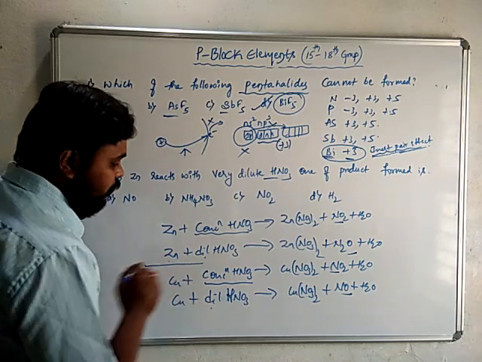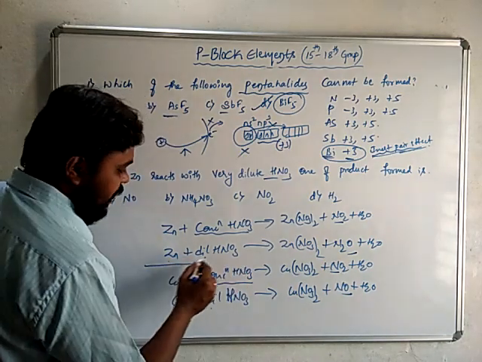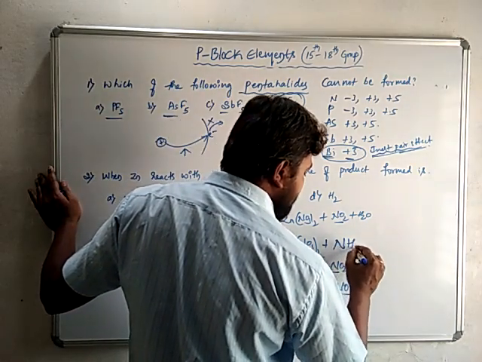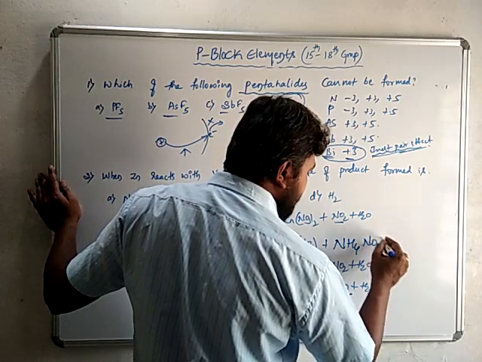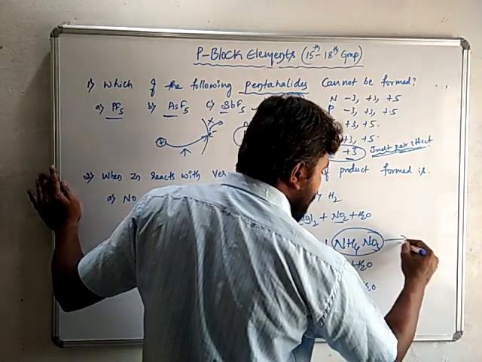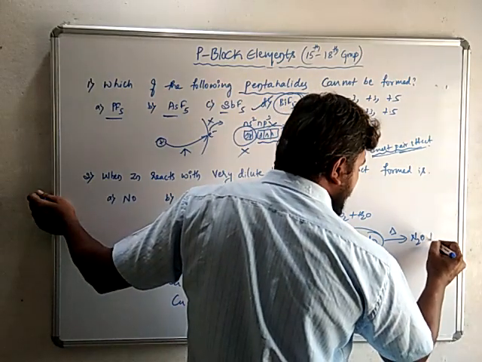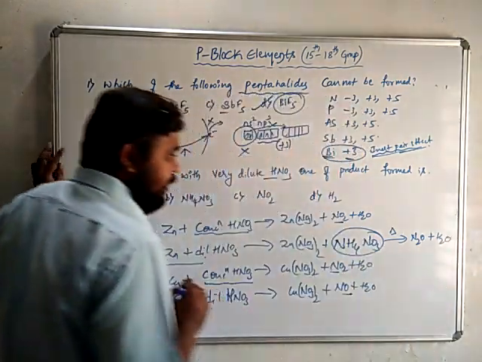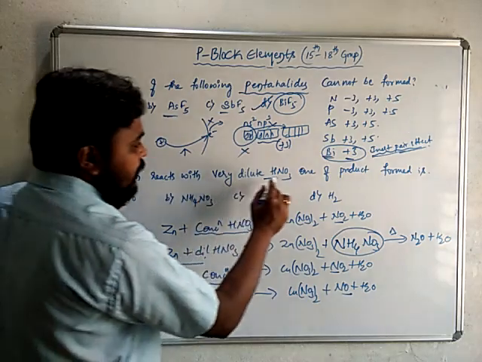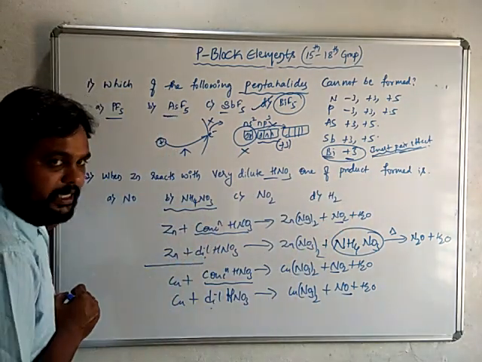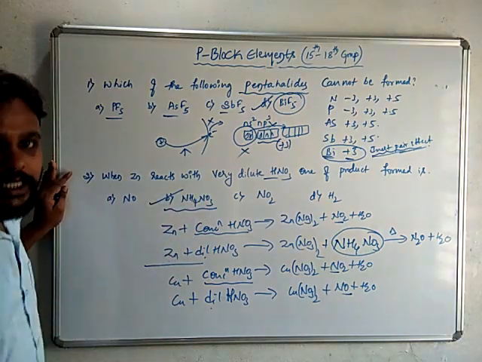So here, when zinc reacts with dilute HNO3, it forms ammonium nitrate. This ammonium nitrate, upon thermal decomposition, gives nitrous oxide and water. So that's why, when zinc reacts with very dilute nitric acid, one of the products formed here is ammonium nitrate. So this is the right answer here.